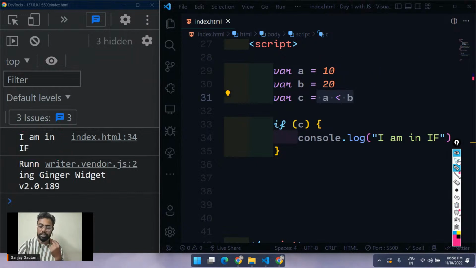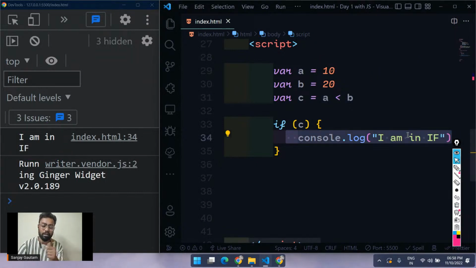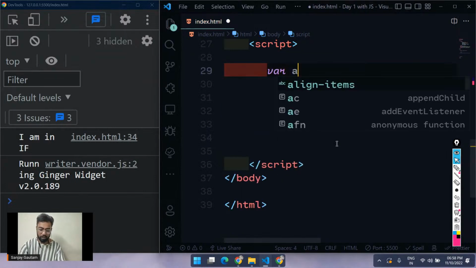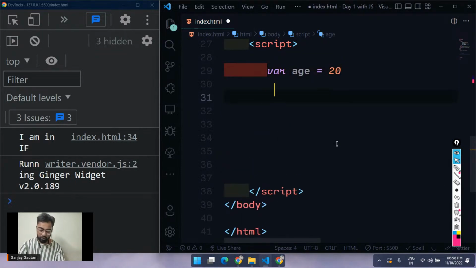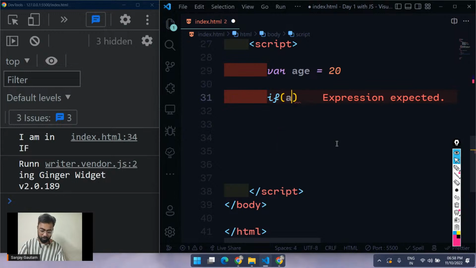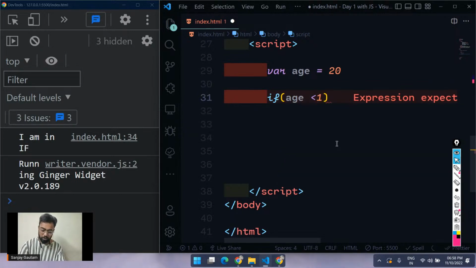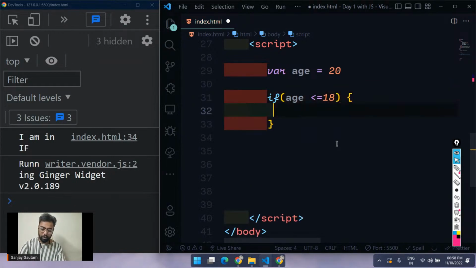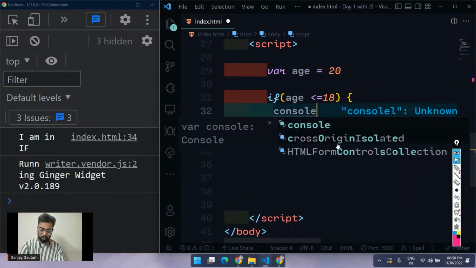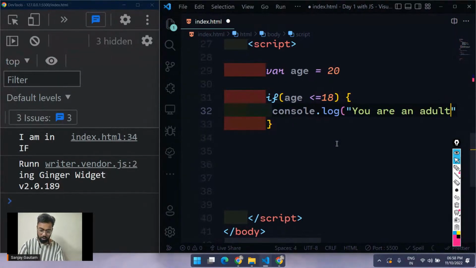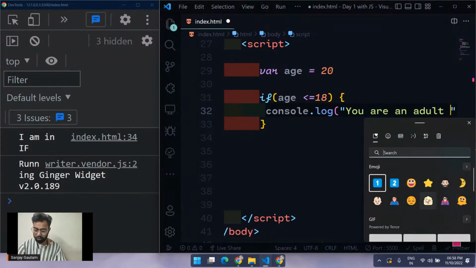Okay. So we are executing a piece of code on the basis of a condition. Let me write a quick code for you. I'm going to create a variable age, and let's say age is 20. If age is greater than or equal to 18, I'm going to print out console.log "you are an adult", and I'll put some emojis here as well.